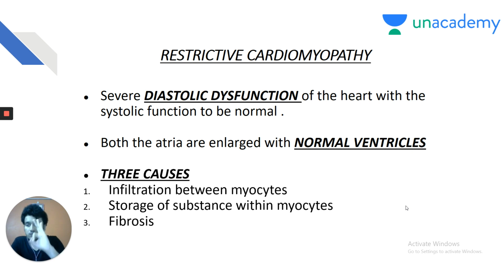There are three causes which can lead to restrictive cardiomyopathy. The first one, infiltration between the myocytes, or storage of substance within the myocytes, or fibrosis of the myocardium. So, let's see about each one of them in detail.